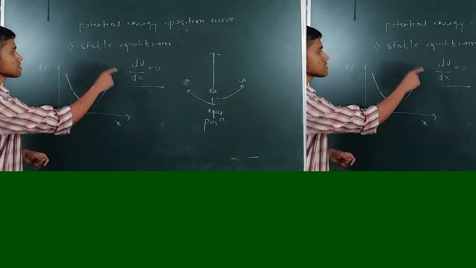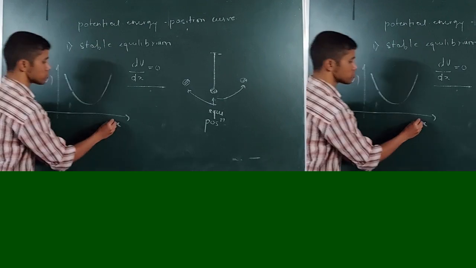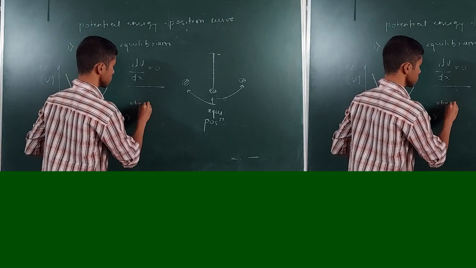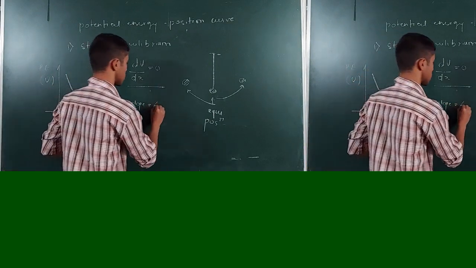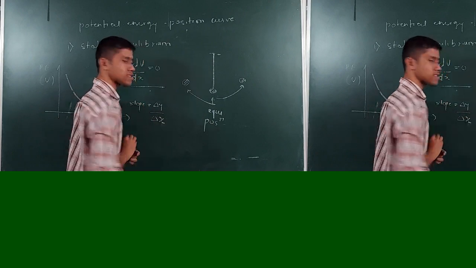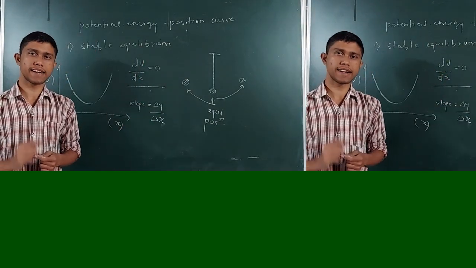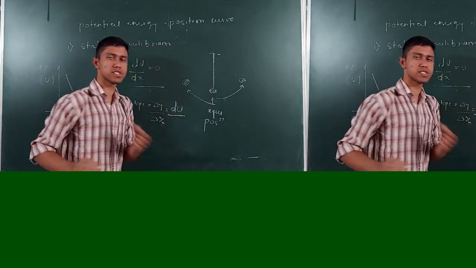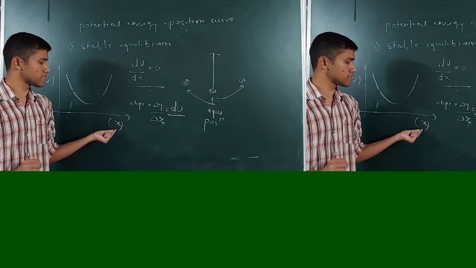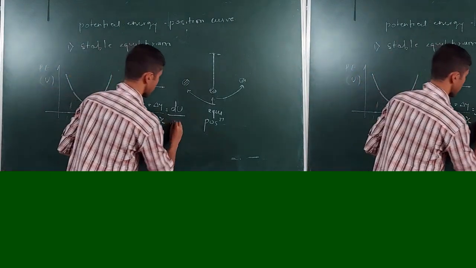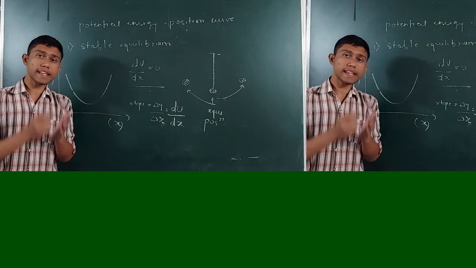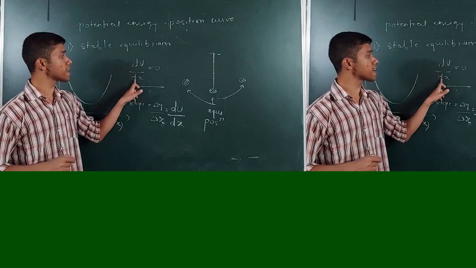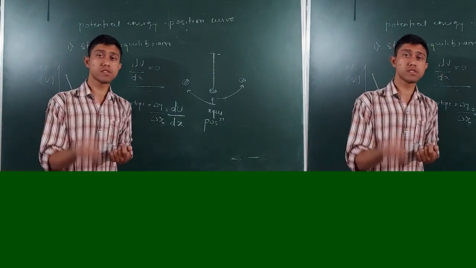So I have told you this is a graph between potential energy and position. So what is the slope of this graph? Slope of this graph is change in y upon change in x. So tell me, what is on the y-axis? It is potential energy, so I can write the change as du, because it is a small change. And what is on the x-axis? It is x, that is the position, so the change is dx. So the slope is du by dx, which is 0. Means the slope is 0.